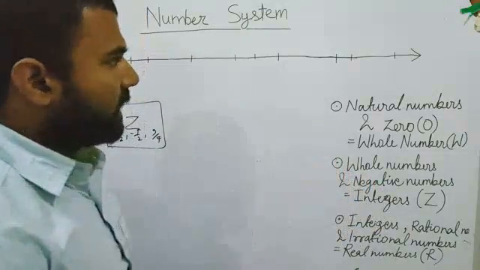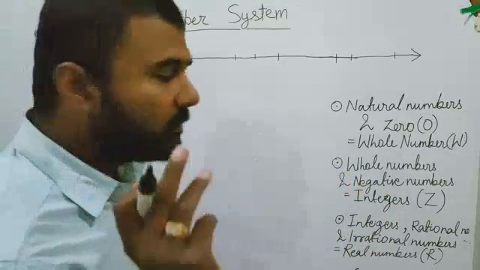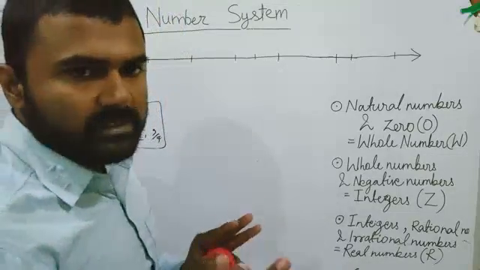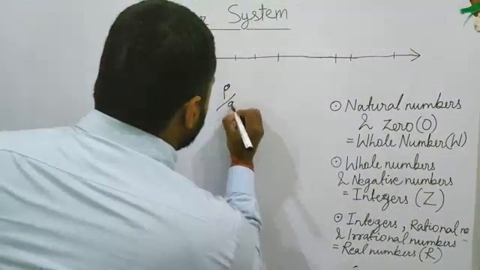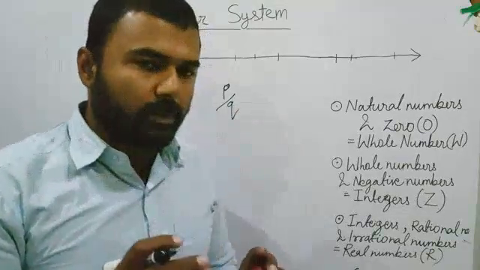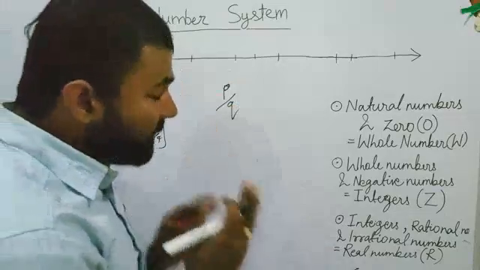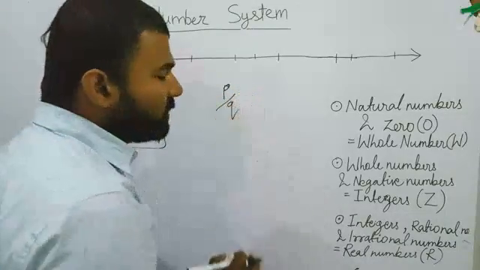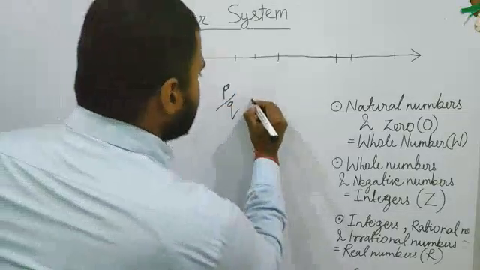Where are they? Actually there is a category of numbers called irrational numbers. What is an irrational number? There are a lot of numbers in mathematics which you cannot express in the form of p by q, and you will come to know a lot about those numbers very soon. There are a lot of numbers in mathematics which are very real, and you cannot express those numbers in the form of p by q. We call such numbers irrational numbers.